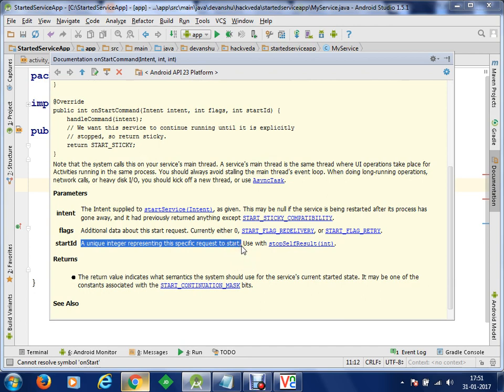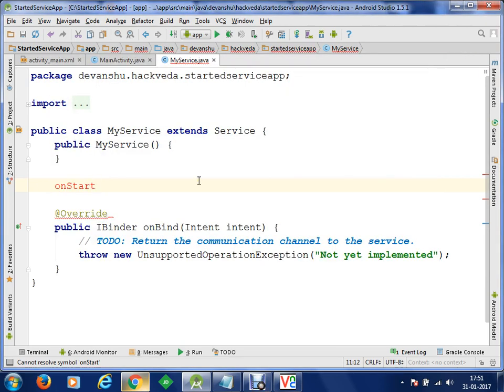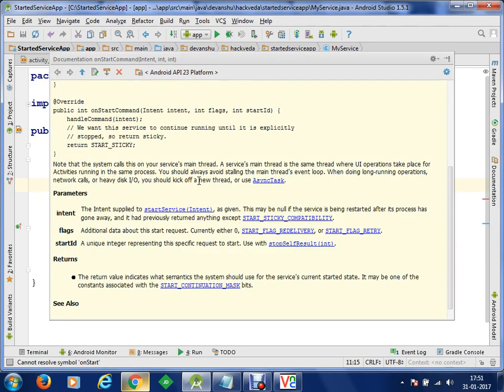In case a service can be started by multiple different requests, depending on the individual request ID, the service could be performing different types of tasks. So you can provide an ID of the request as well, and depending on the request ID received, your service code may execute. Now, we are going to provide the intent to this service and we are going to start it. So let's just do that. We are going to override this method onStartCommand.